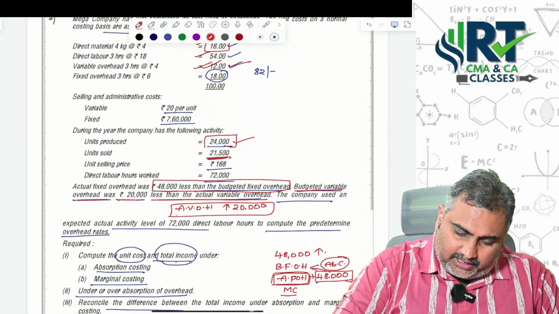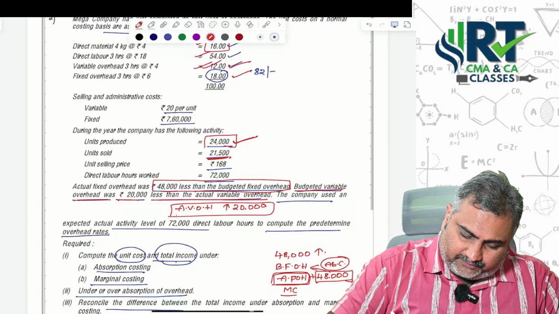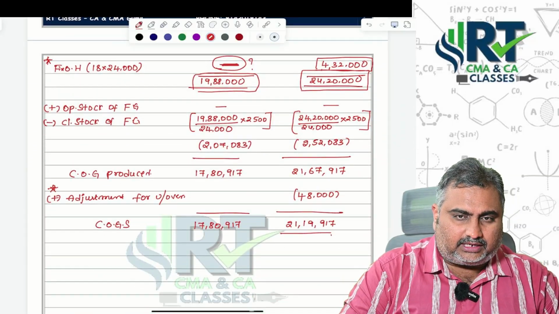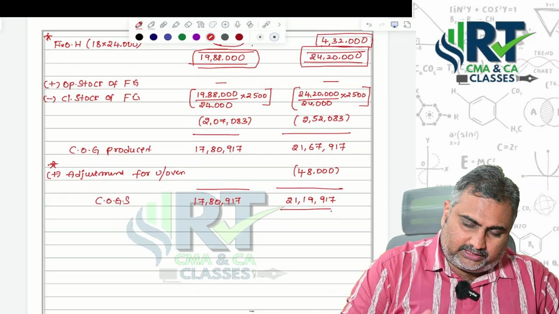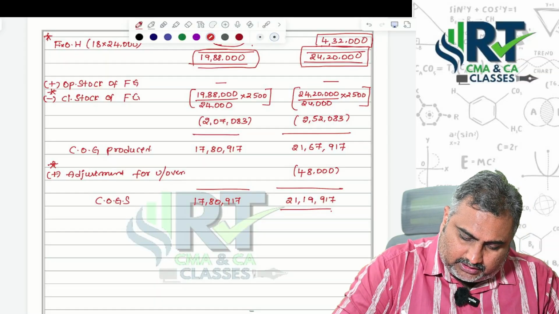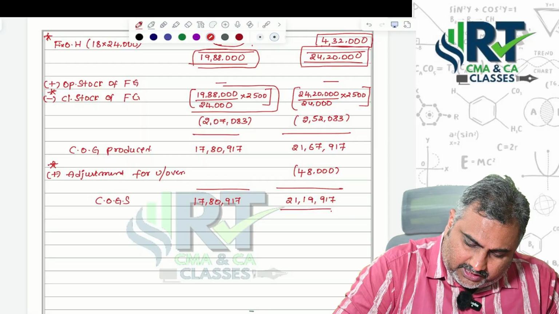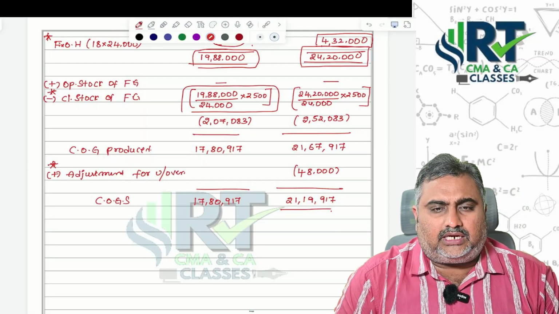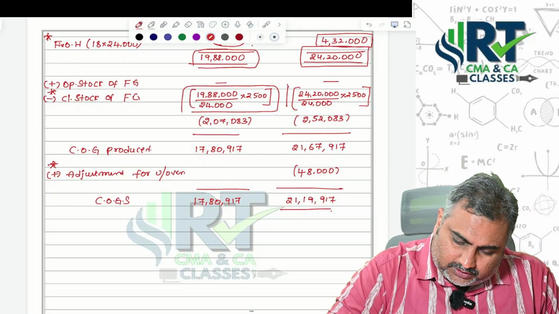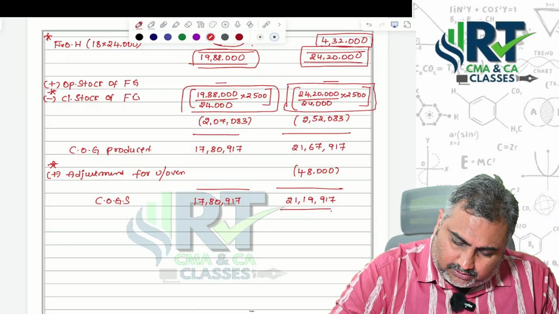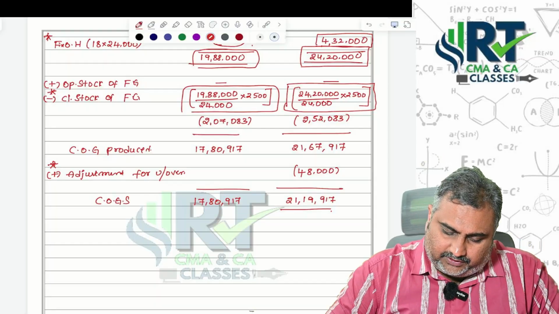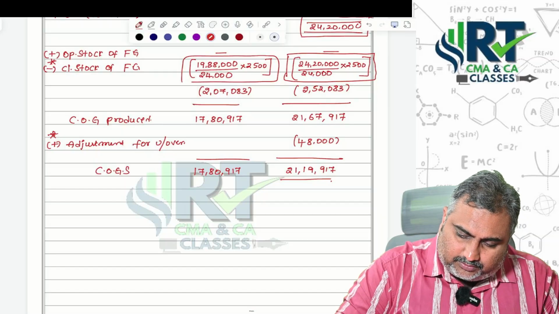Sir, how did you get it? 18 rupees fixed overheads plus 24,000 itself. Totally you got the concerned part. So 4,32,000 itself. Opening stock was not there. Closing stock, sir, give some star mark, because for closing stock valuation, under marginal costing only variable cost of production should be considered. But under absorption costing, total cost should be included, even fixed production overheads. That's the reason we added. Then we got the cost of goods produced part.